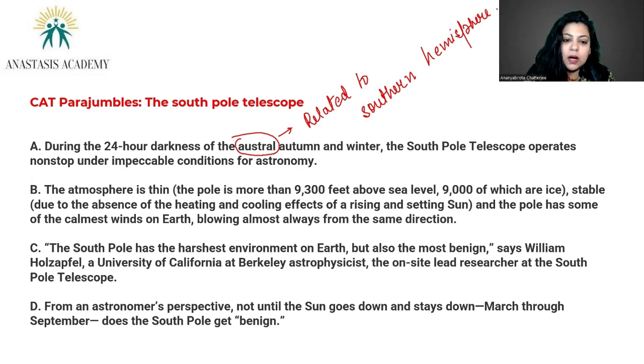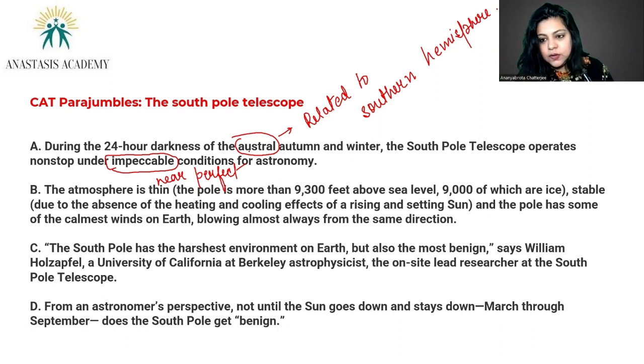During the 24-hour darkness of the austral autumn and winter, the South Pole telescope operates non-stop under impeccable conditions for astronomy. So the word impeccable means perfect or near perfect. Yes, ideal, perfect. So Hrithik Roshan has an impeccable sense of style, like this. Right? Hrithik Roshan has an impeccable sense of style. You can say it like that.